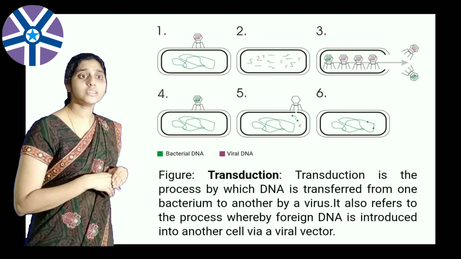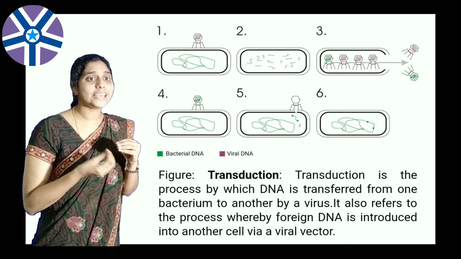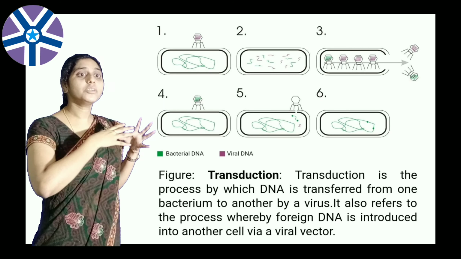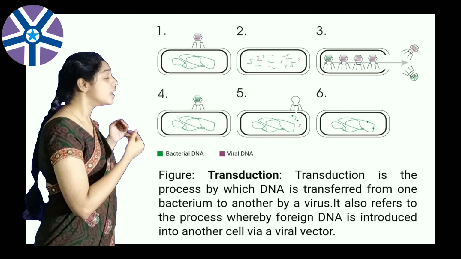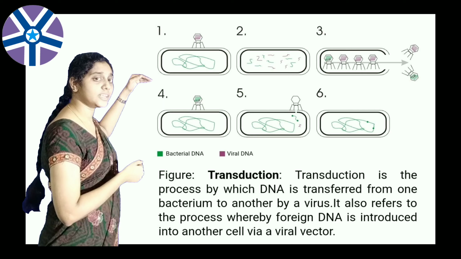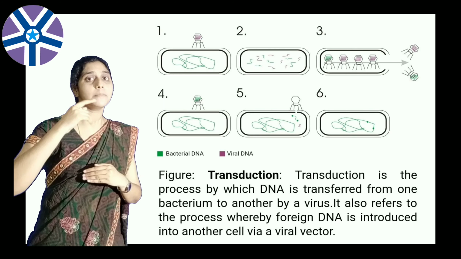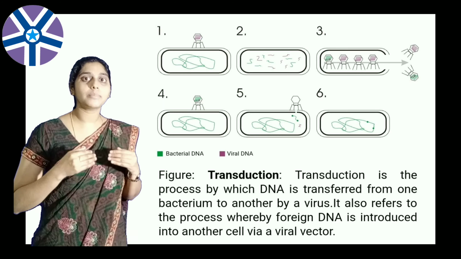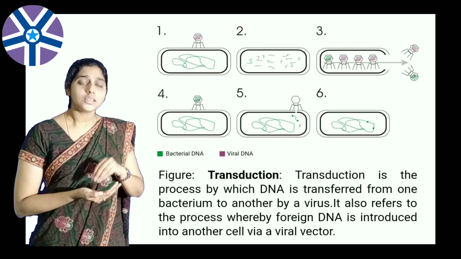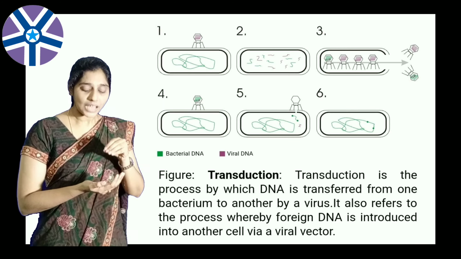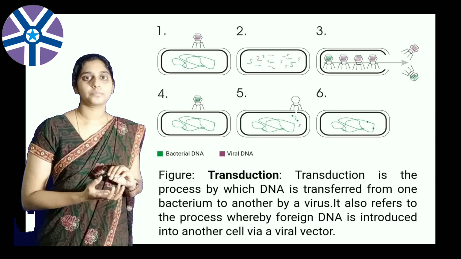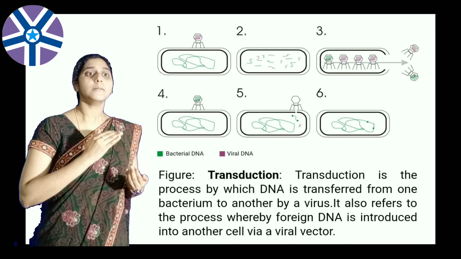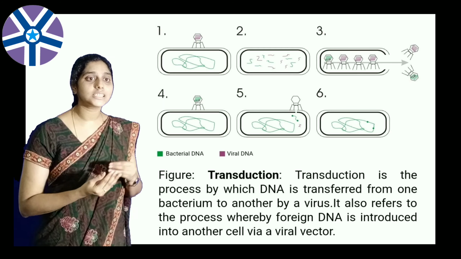In step 2, the genetic material is cut by restriction endonuclease, and the genetic material appears as small fragments. In the second step you can observe phage DNA and bacterial DNA, these two genetic materials. The phage virus genetic material is injected into the bacterial cell. The bacterial cell acts as a host. When another bacteria or foreign particle comes, that DNA will act as self; the bacteria considers it as its own. So it attaches to both genetic materials, and then it cuts or fragments and replicates.